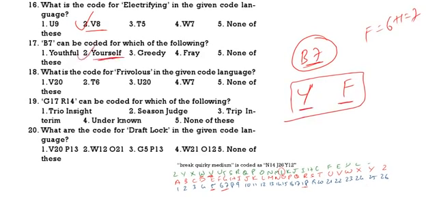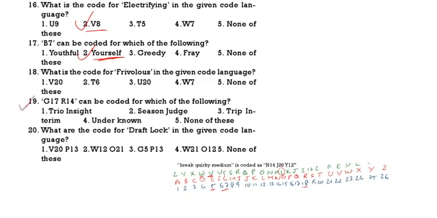Then G17 R14 is the code for which word? 19th question. 18th question. Frivolous. What is the code for frivolous?